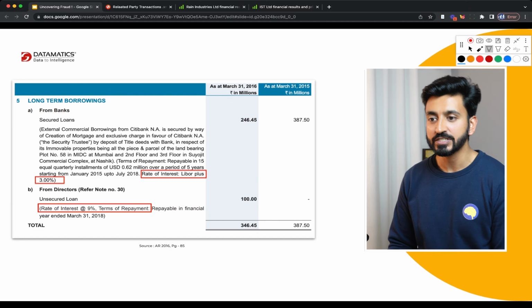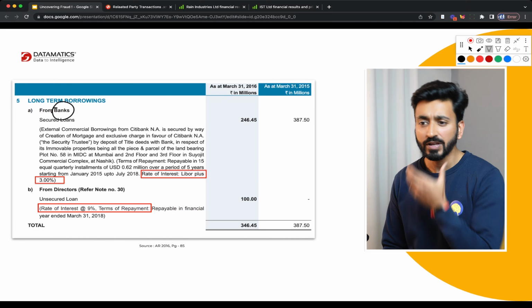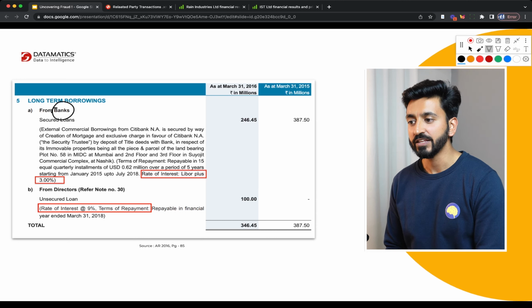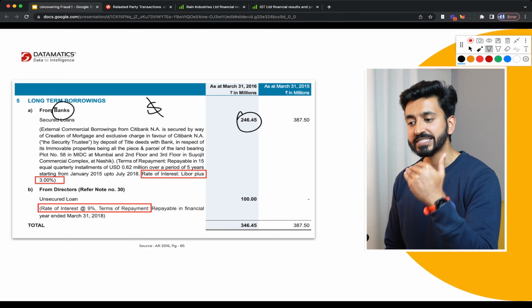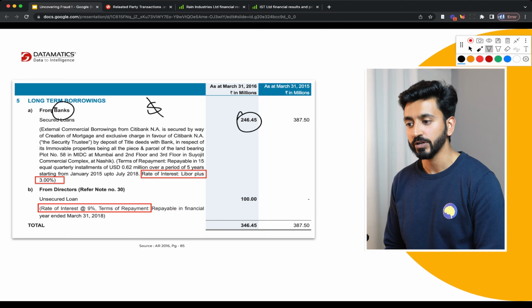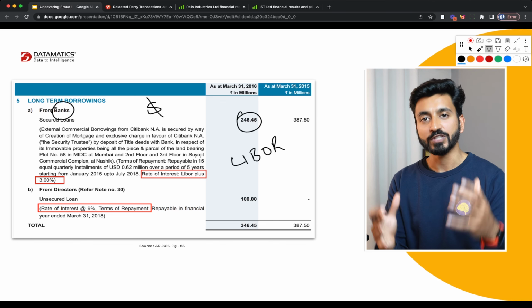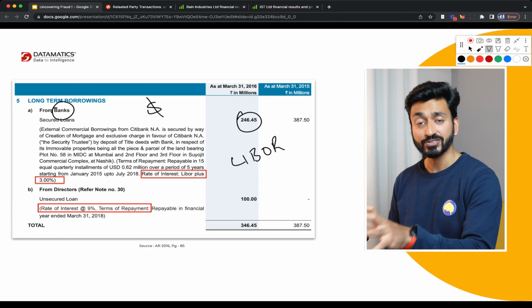So on the screen, you can see that they've borrowed abroad in the form of ECBs, external commercial borrowing, which is a dollar loan, and they've borrowed around 24.6 crores. The rate of interest on that borrowing is LIBOR plus 3%. LIBOR is basically the London interbank rate, so basically the rate at which banks within London lend to each other, right? Plus 3%, which is a convention. So that's the interest rate that they were borrowing at.